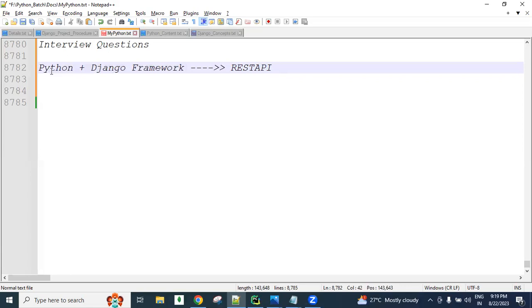The people who belong to Python with Django can learn this REST API. With this Python and Django related coding, we are going to develop it. And Java people, your Java faculties will teach about REST API. You can join that batch, guys. Is that clear? Spring Boot related, microservices related, like Java side, you can plan those courses, guys. This is not for you.